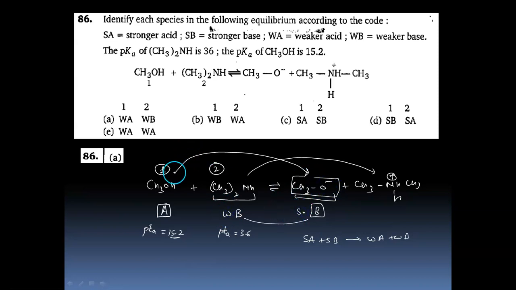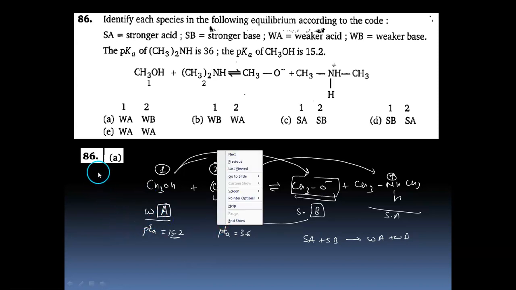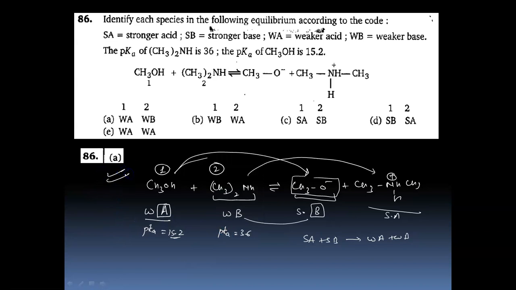Also we have to compare this and this acids, the first and the last one. We can see that it's a weak acid and this is a strong acid. So equilibrium is basically favored in the backward direction. Therefore, if we have to assign the letters to 1 and 2, it has to be WA and WB. Therefore, for question number 86, the answer is A.